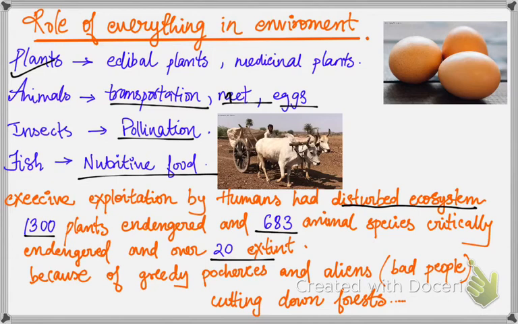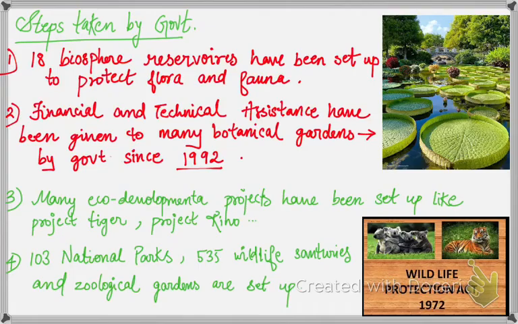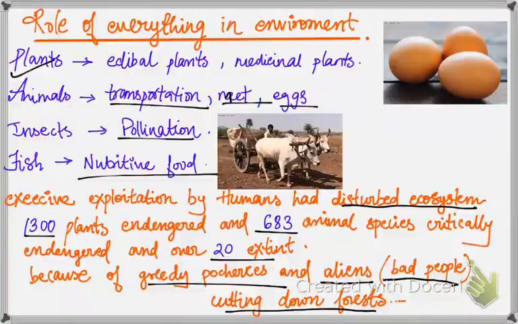Animals are getting endangered because of hunting and poaching by greedy poachers for commercial purposes. Pollution, acid deposits and alien species are also causes. Here, the people who cut down the trees for their own purposes are termed alien species, for cutting down the forest to make use of it. We should understand the importance of them and conserve them.